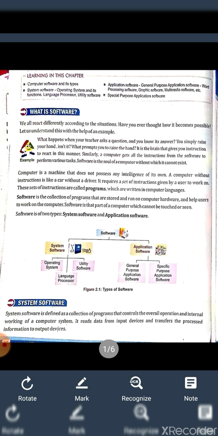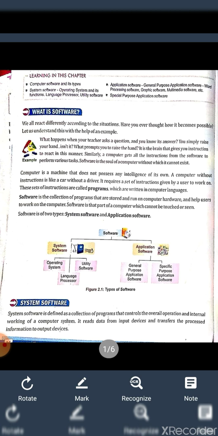Now come to the second topic, that is types of software. Software is of two types: system software and application software. In this first slide, in figure 2.1, you can see the types of software. It is a flow chart.